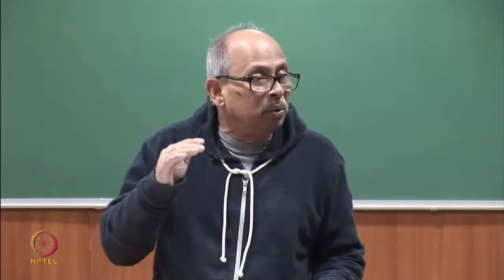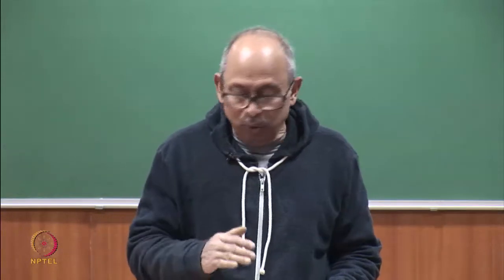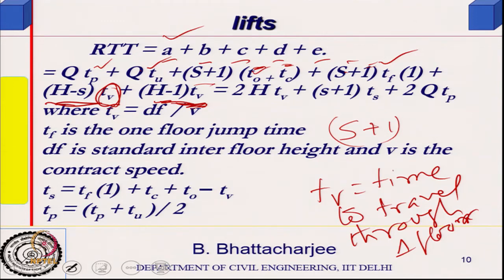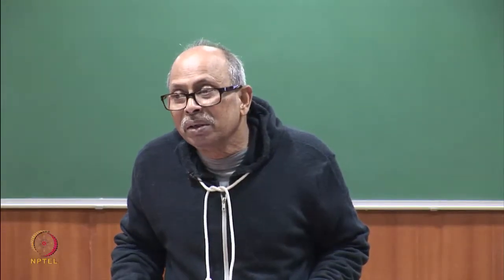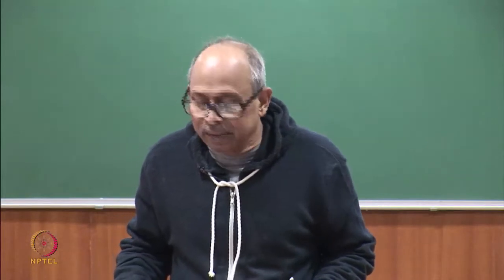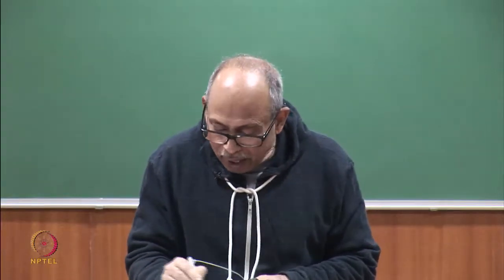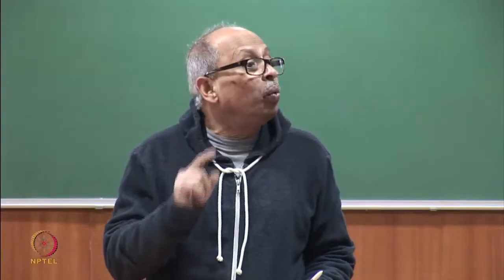Acceleration is while going up, and deceleration is when it is going down. So, while going down I must consider H minus 1 into Tb, because it will come straight through from H to the ground floor, but the deceleration at the ground floor I have already taken into account, and the acceleration at the top floor I have already taken into account in this one, S plus 1 Tf, because Tf is the one floor jump time.